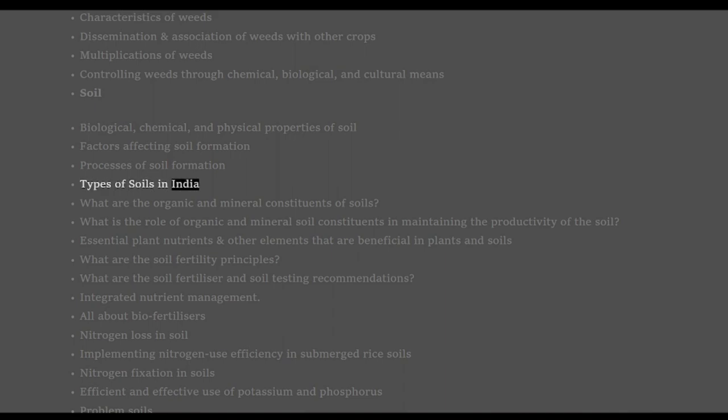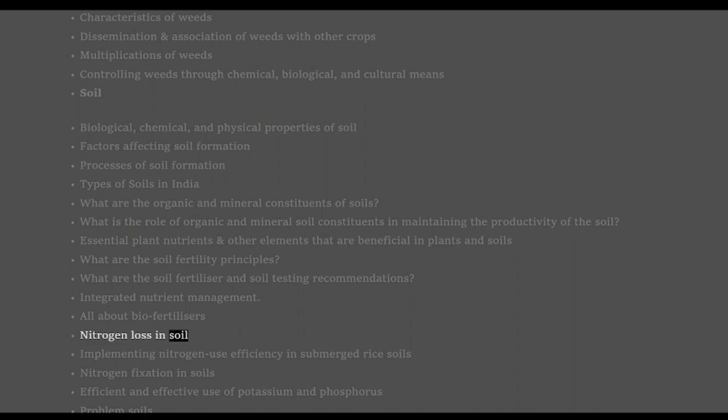Types of soils in India. What are the organic and mineral constituents of soils? What is the role of organic and mineral soil constituents in maintaining the productivity of the soil? Essential plant nutrients and other elements that are beneficial in plants and soils. What are the soil fertility principles? What are the soil fertilizer and soil testing recommendations? Integrated nutrient management. All about biofertilizers.